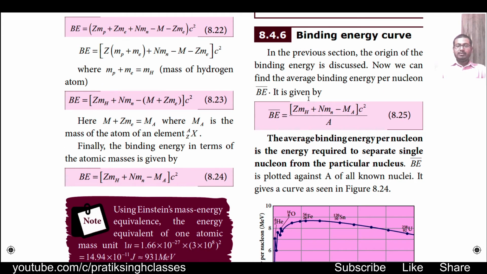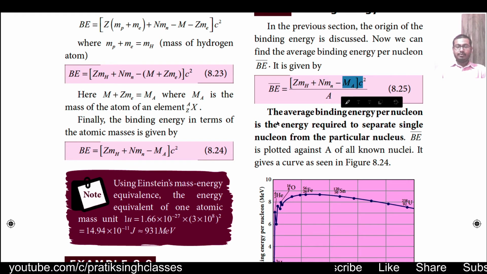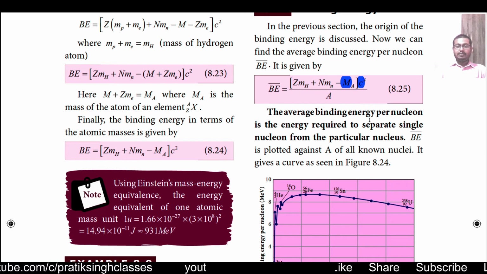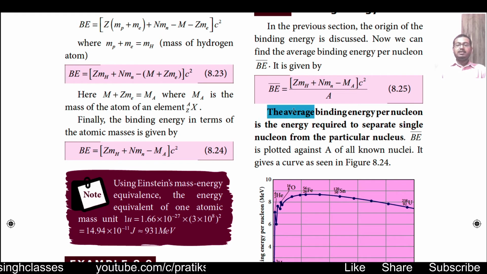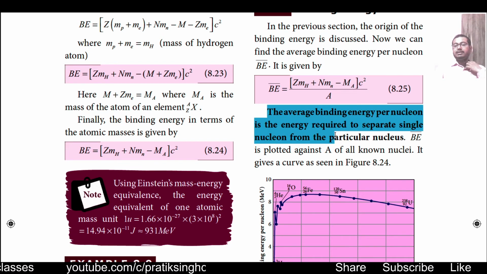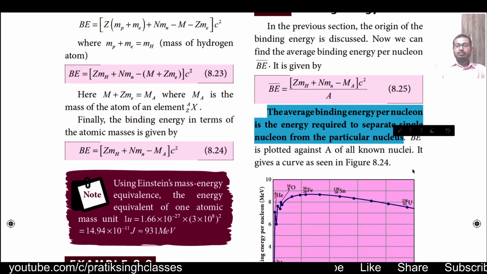In the previous section the origin of the binding energy was discussed. Now we can find the average binding energy per nucleon, that is B bar, and it is given by B bar is equal to total binding energy divided by mass number. The average binding energy per nucleon is the energy required to separate a single nucleon from the particular nucleus.